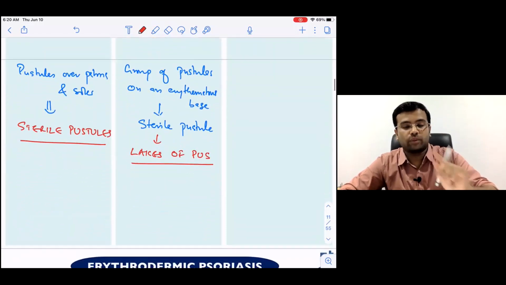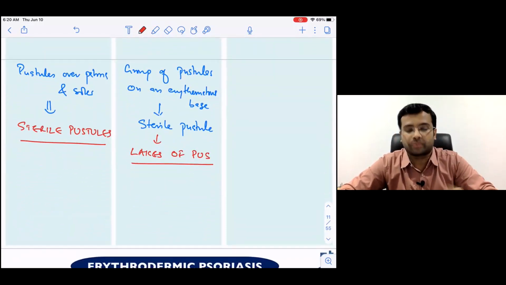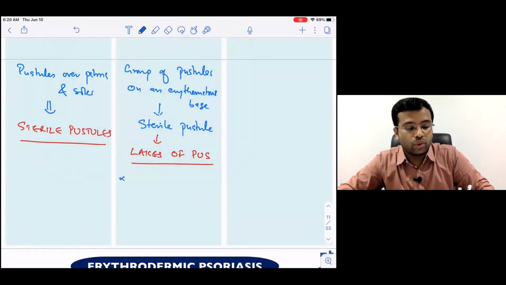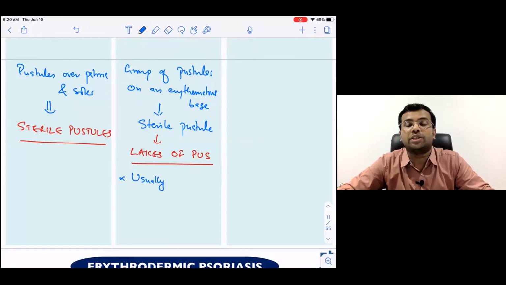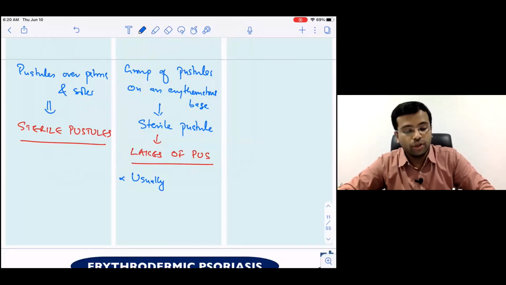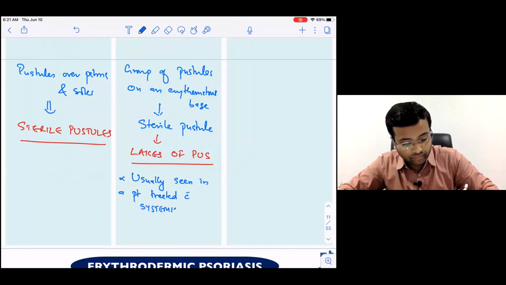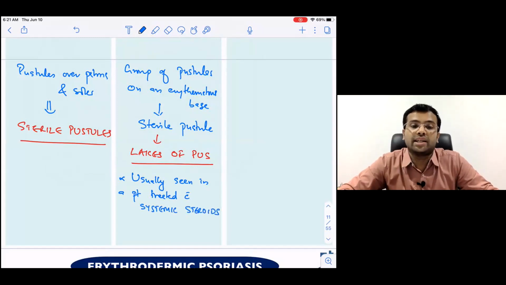Now, please write down two very, very important points here. I would like to emphasize these important points right away. Usually, when do you find a patient with generalized pustular psoriasis? Usually seen in a patient treated with systemic steroids. So it is usually seen in a patient who is treated with systemic steroids.